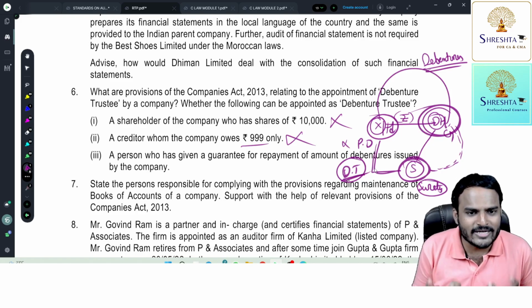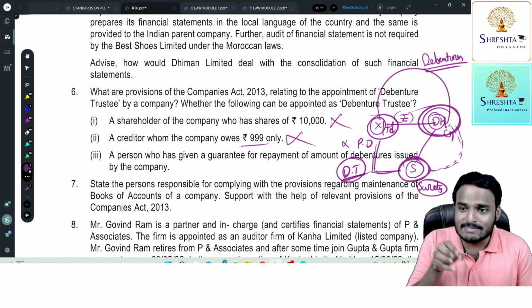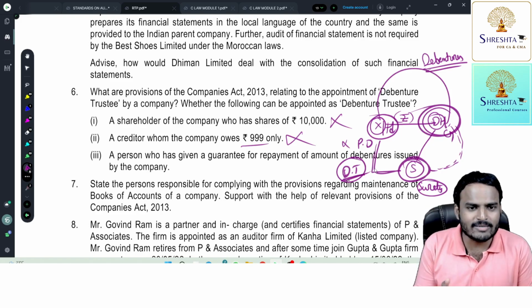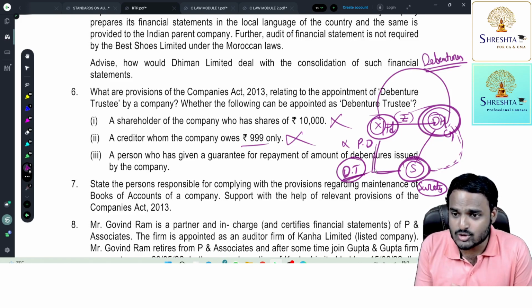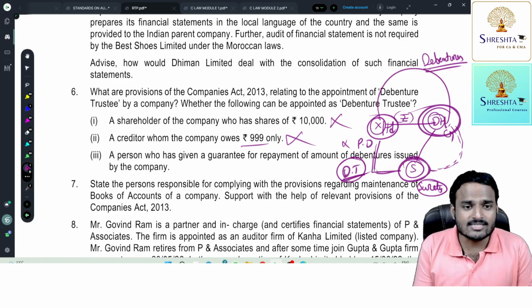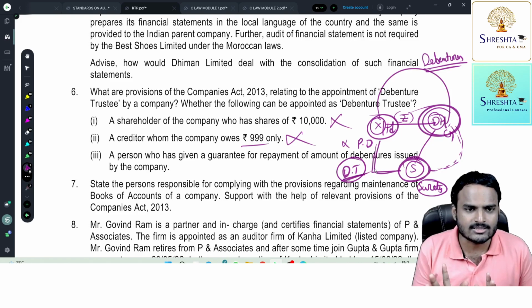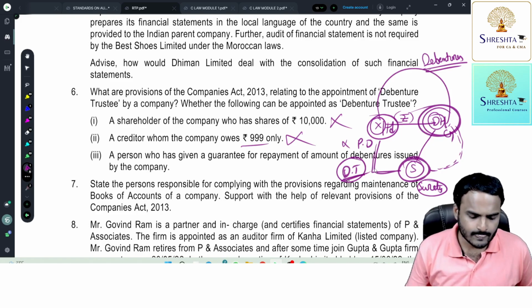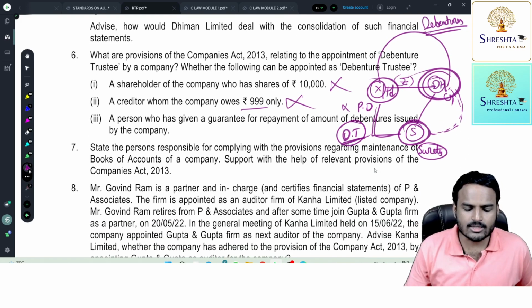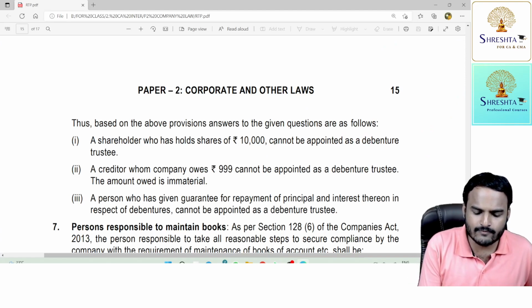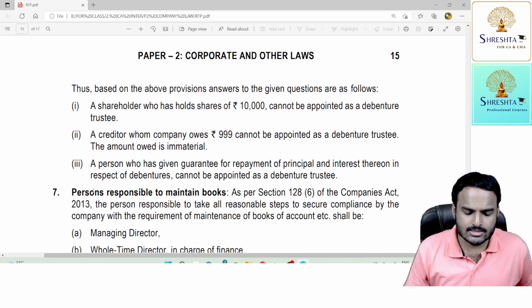There is no concept of independence. He is dependent. He's not independent. Are you getting my point, students? So that's the reason a surety is not eligible to act as a trustee. Understood? Fine. So three persons are disqualified to act as a debenture trustee.